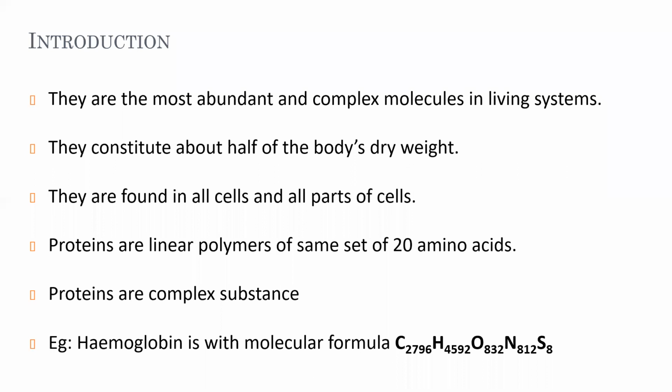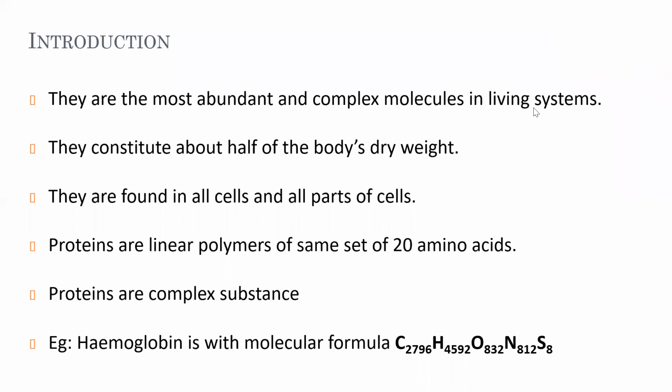Proteins, also, they are polymers. And they are polymers of which monomer? They are made up of amino acids. The polymer of amino acids are termed as proteins, and they are the most abundant and complex molecule in living system. This is what we have seen in the last class.